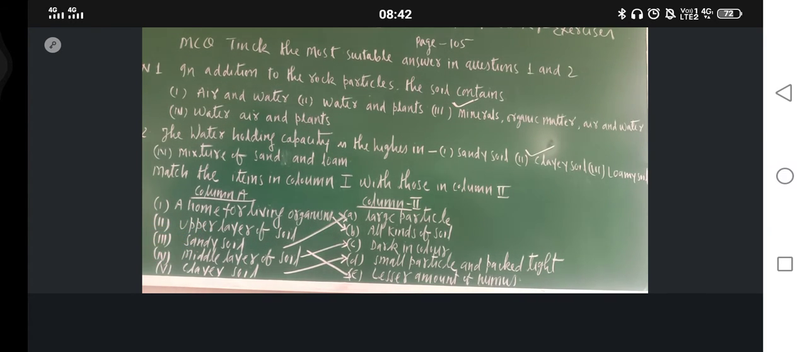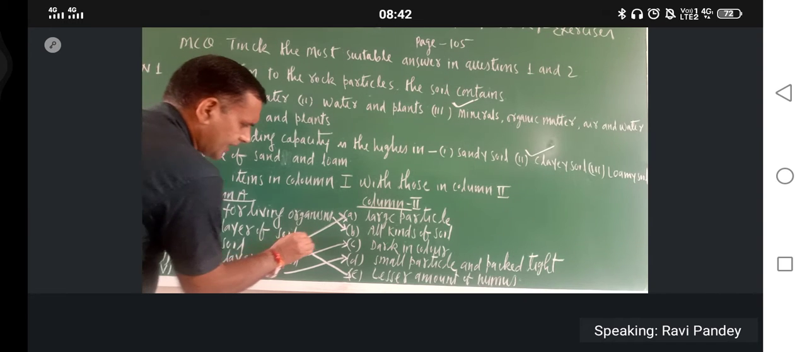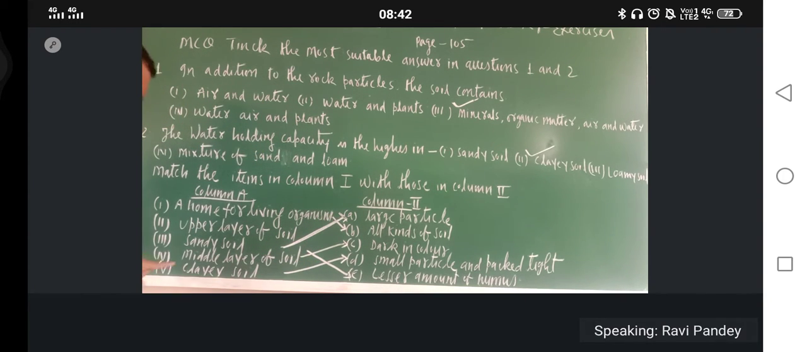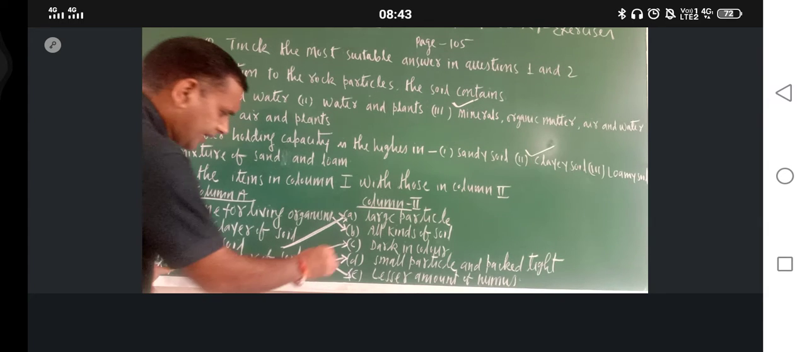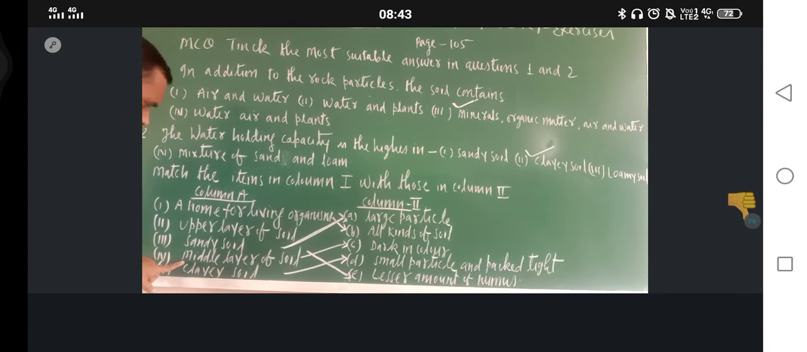In upper layer of soil, what is there? First see this one. Third one, sandy soil. What is there? Large particle is there. Then middle layer of the soil, dark in color.